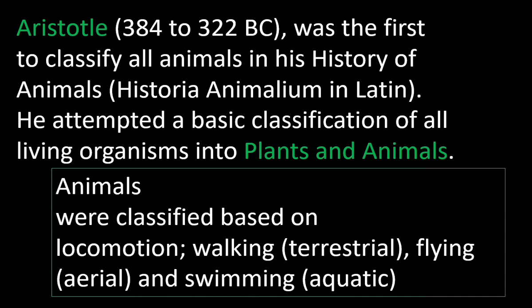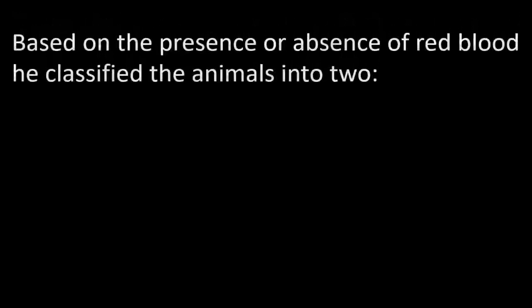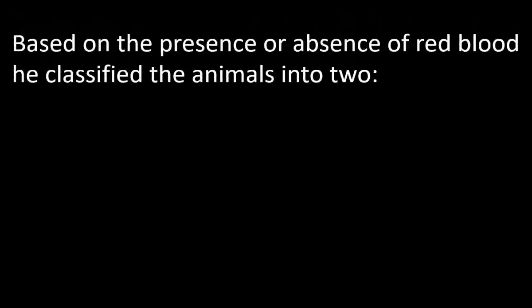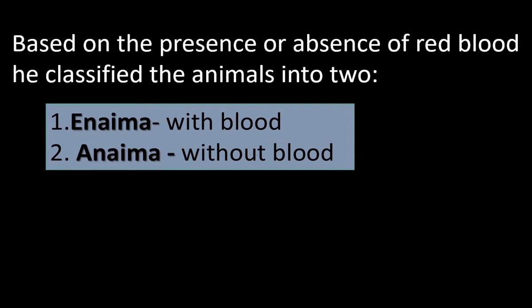He classified organisms based on locomotion. The type of locomotion was considered. Whether the animal is walking or flying or swimming was considered by Aristotle while classifying the organisms. Aristotle also classified the organisms into two groups based on the presence or absence of red blood. He classified the animals with red blood under Enema, and the organisms without blood were grouped under Anema.